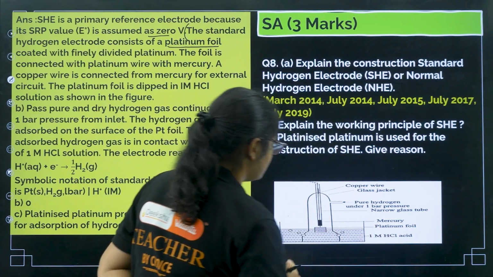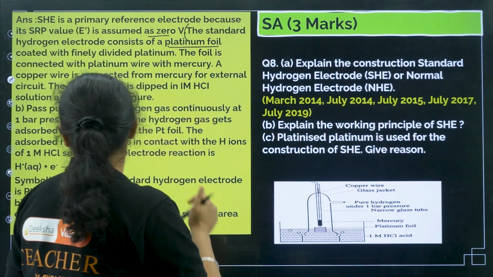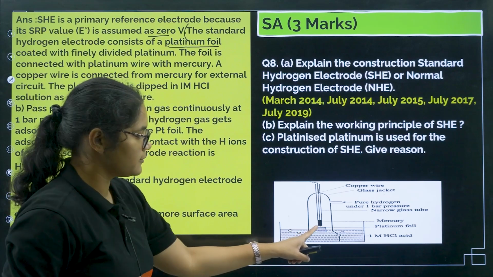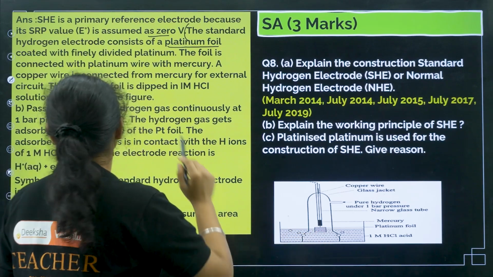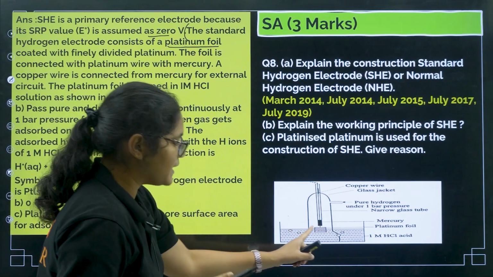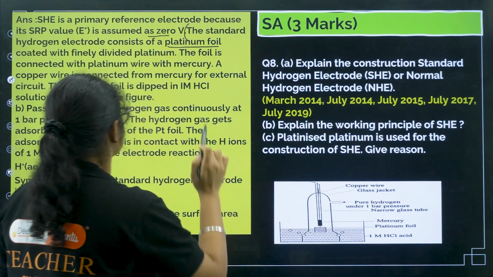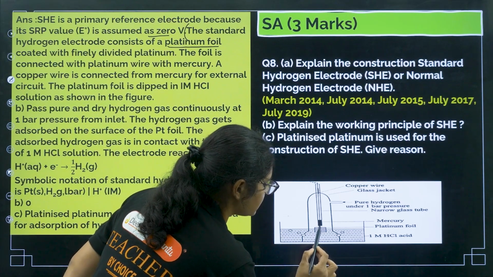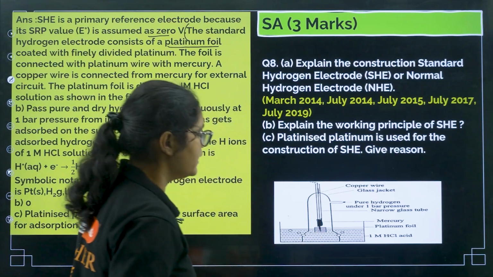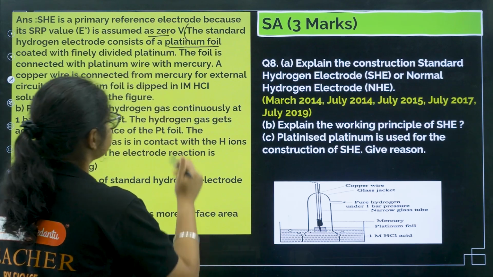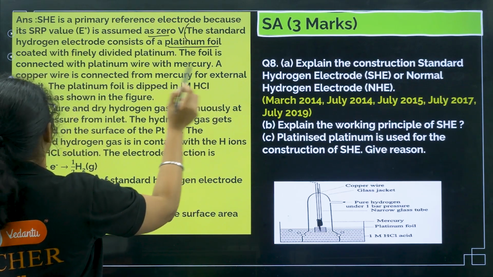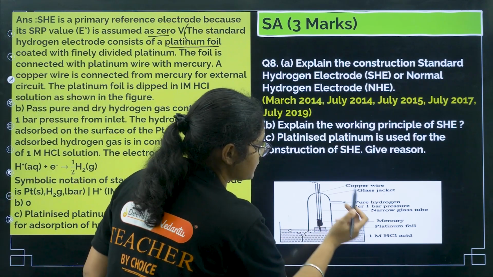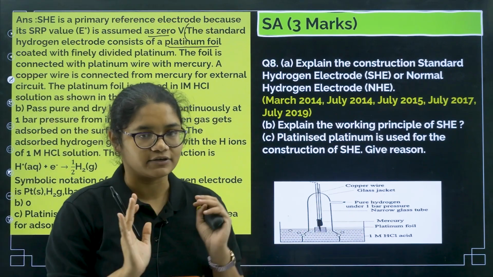Once again, let us see. A standard hydrogen electrode consists of a platinum foil. This square is your platinum foil, with finely divided platinum. So on that platinum foil you have finely divided platinum particles. The foil is connected with a platinum wire with mercury. So this platinum wire is connected to mercury. Next, a copper wire is connected from mercury for external circuit. So this external wire which you can see, that is your copper wire. That much you have to write in construction.